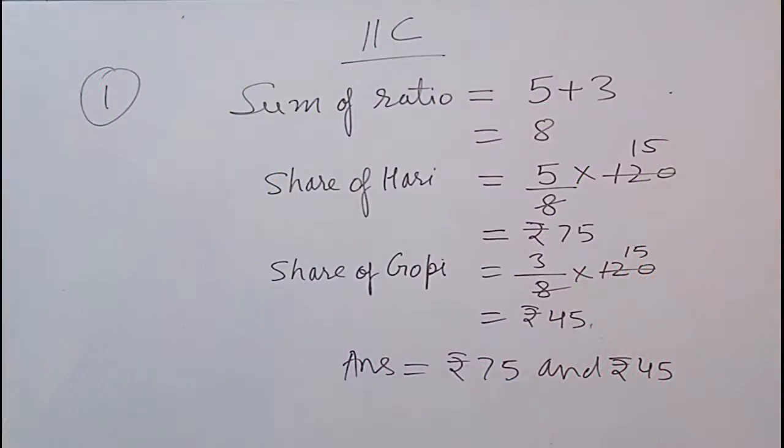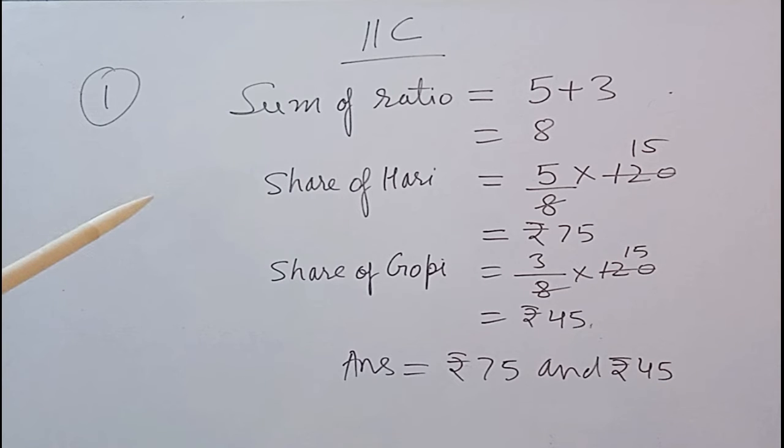Children, now I am taking exercise 11C, and question number 1. Rupees 120 is to be divided between Hari and Gopi in the ratio 5:3. How much does each get? So first we will find the sum of ratio, that is 5 plus 3 equal to 8. Now we will find the share of Hari and share of Gopi.